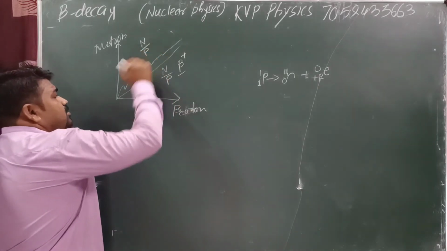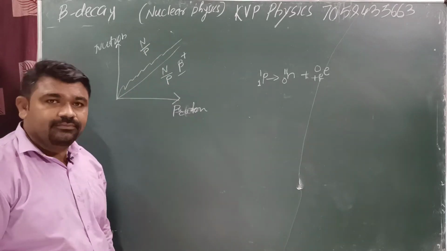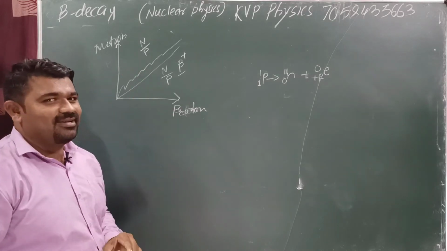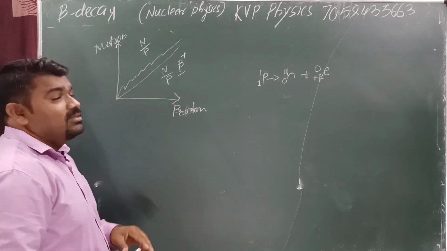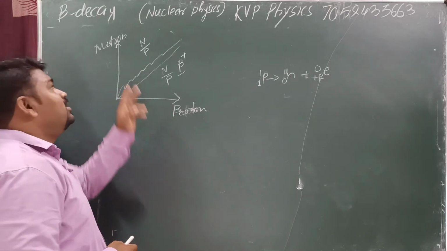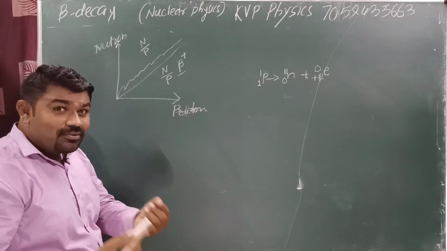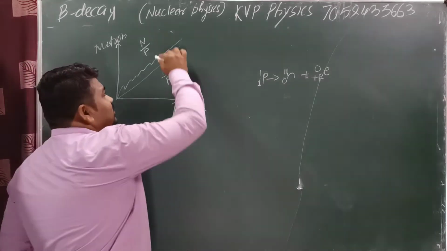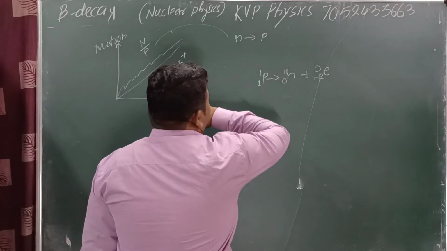See here, the neutron upon proton ratio is greater than 1. This is greater than 1. Here the neutron number is larger. Now for the stability of this atom, what happens? This neutron is converted into proton. Which particle is emitted? We know that neutron is converted into proton. Yes or no?